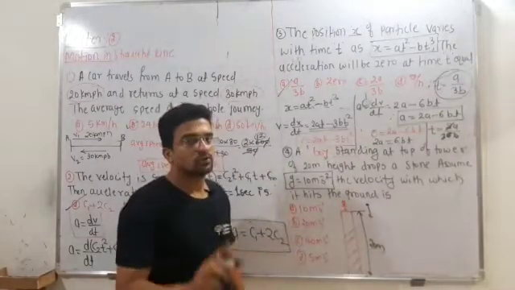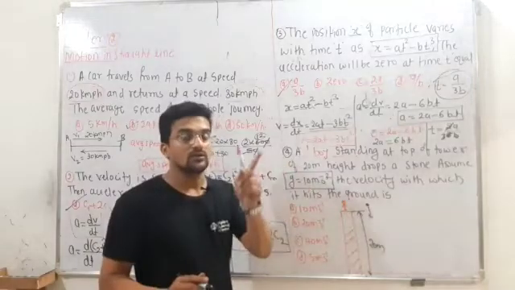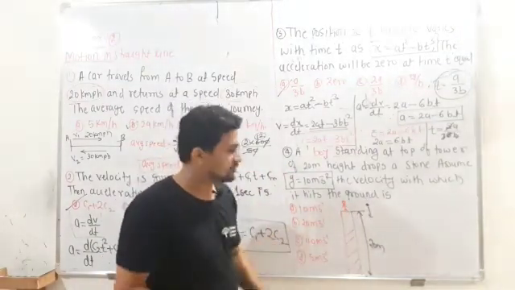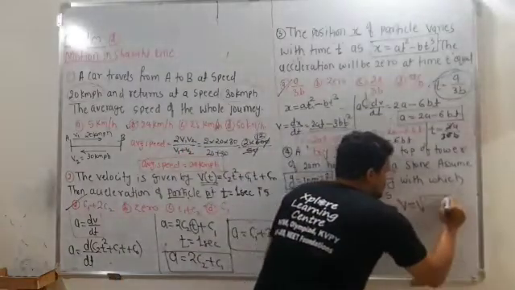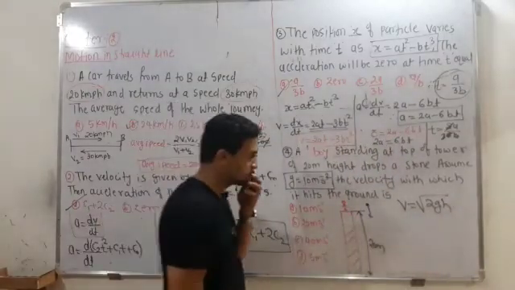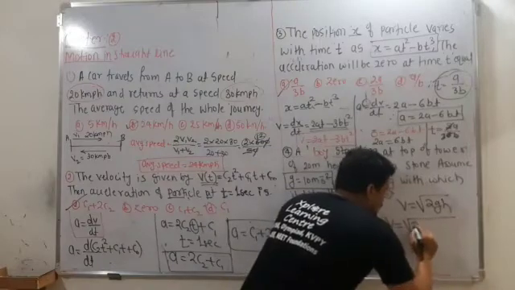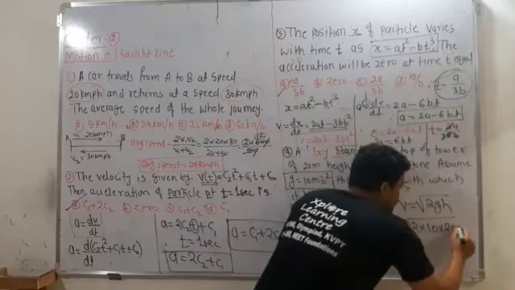Okay, so I already told you in the previous lecture, that is free fall motion, the last equation: the velocity with which it will hit the ground when you drop any object from a certain height is given by V equals what? Under root of 2gh. Direct formula. Okay, so here V is equal to what? Under root of 2 into g, which is 10, into h, which is 20.